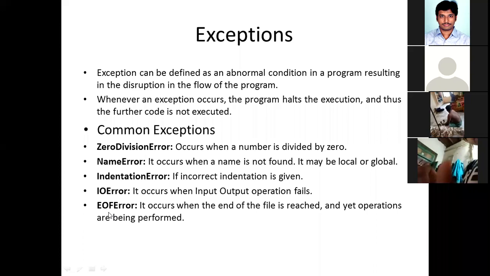EOF error. EOF error means end of file error. Suppose you want to read some content from a file. Suppose you are opening a file in read mode and that file consists of 10 lines. How do you perform the read operation?